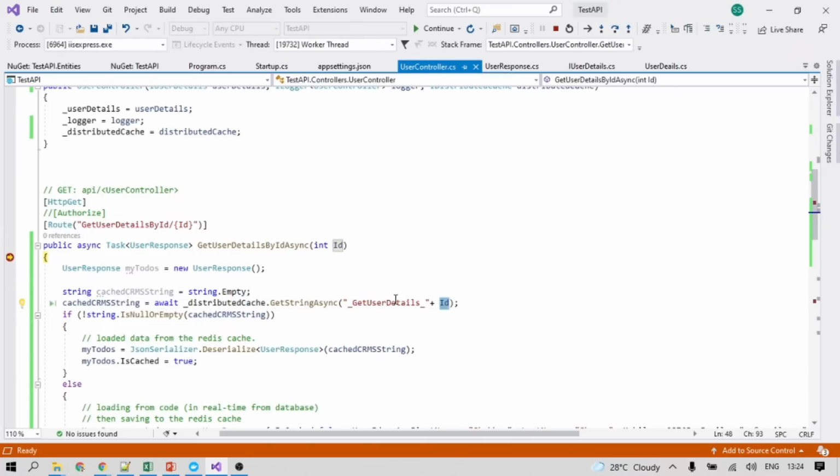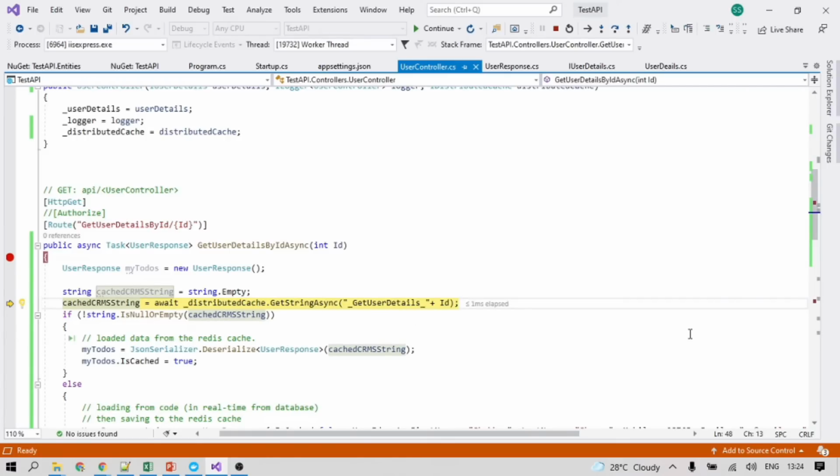So what it is doing now, it is firstly fetching the data from the Redis cache. This distributed cache method gives us a GetString method. Using this method, we can send the key, and as per the key, we can check in the cache memory whether this key is present there or not. If this key is present, it means the data for this particular request has already been cached, and we can fetch that data.